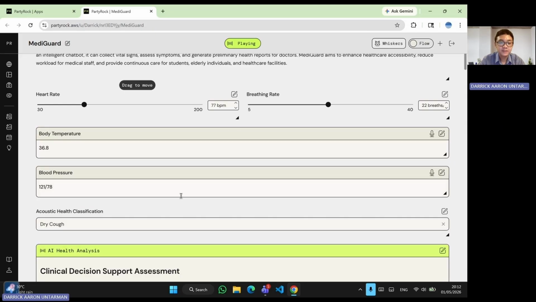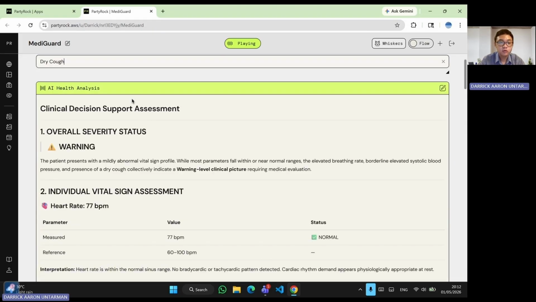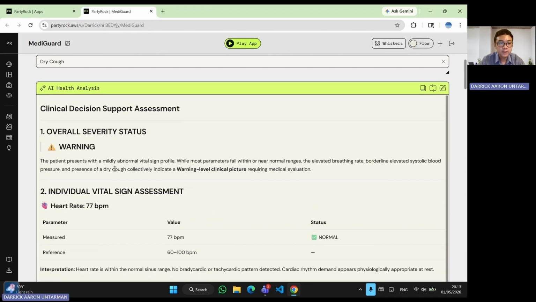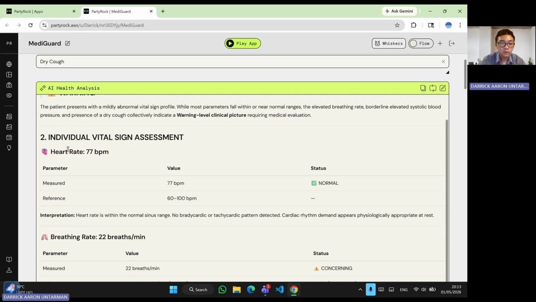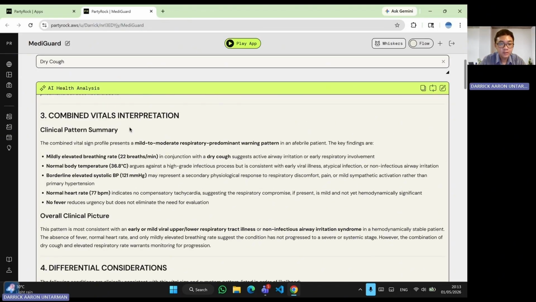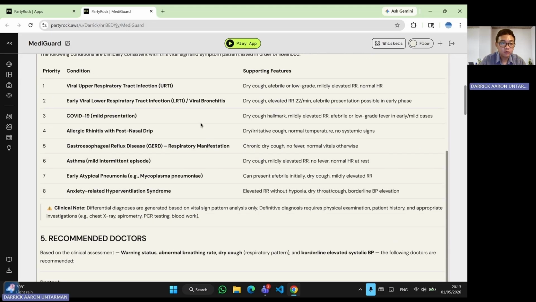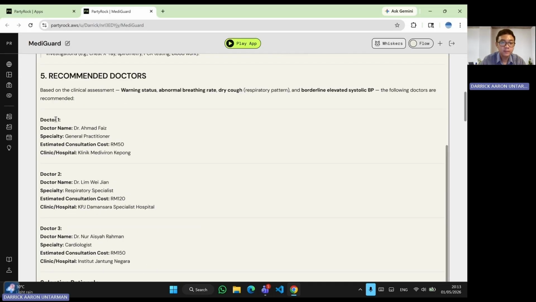So basically, based on the vital signs here, there is a feature for AI health analysis. In the AI health analysis feature, it offers severity status with an assessment for each of the vital signs and also a summary based on the combination of the vital signs. Besides that, it also provides different types of consideration based on the vital sign and symptom pattern. And from the consideration, it will recommend the doctor, the expert in that particular area.